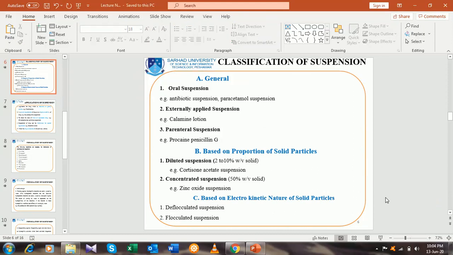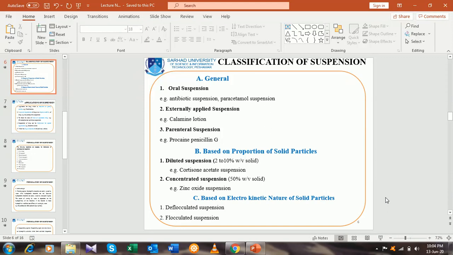Concentrated suspension contains about 50% weight by volume solid particles. For example, zinc oxide suspension that contains 50% or more, approximately 50% solid content, that is 50% weight by volume.